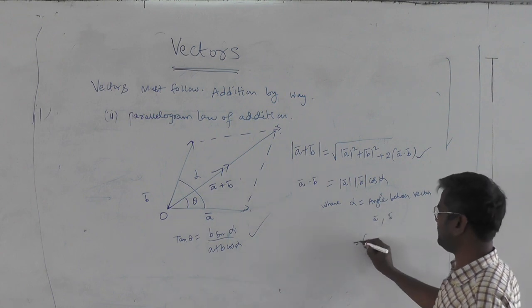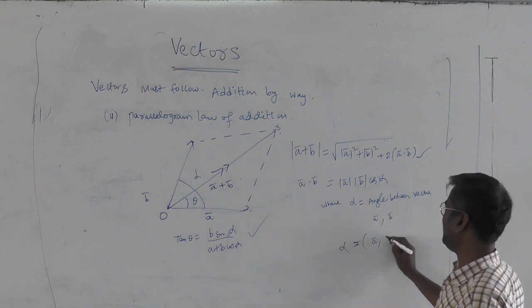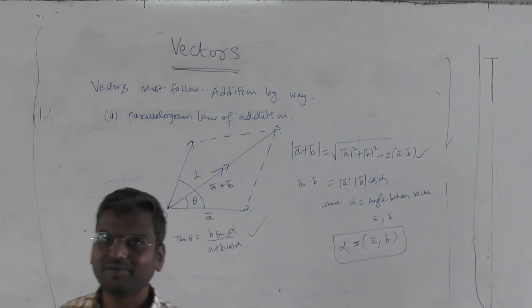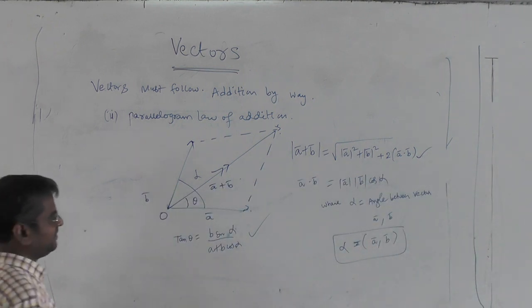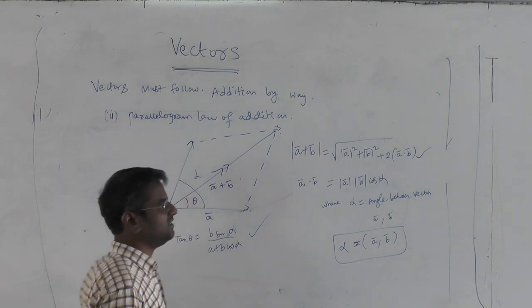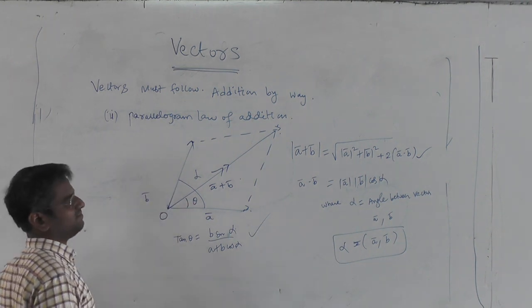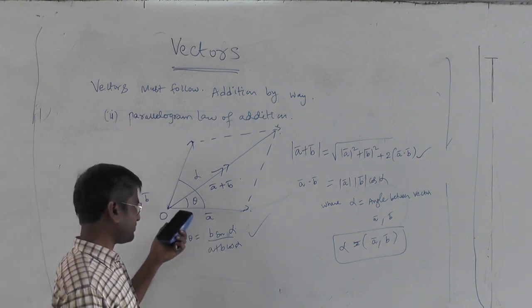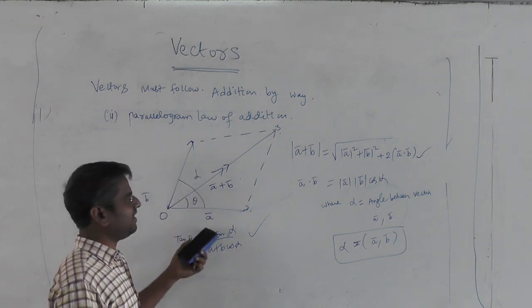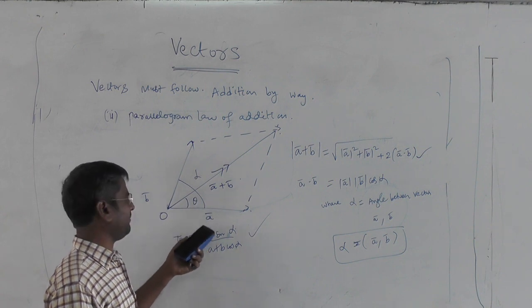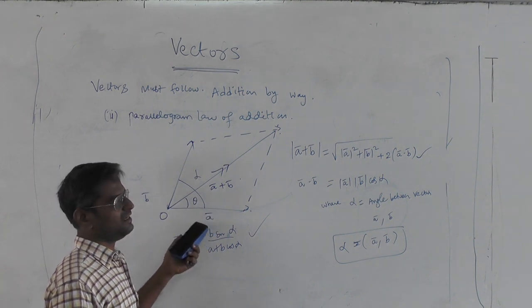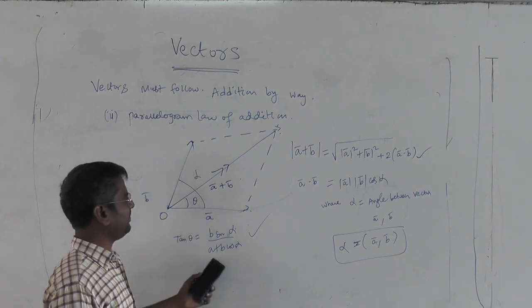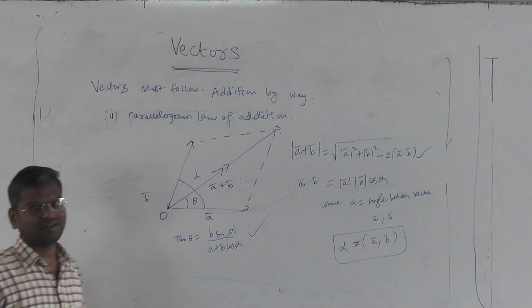The angle alpha between two vectors is also written in brackets as A bar comma B bar in this notation. That is the angle between two vectors. So using all this, by taking projections, I think you already learned this in physics. If the resultant makes an angle theta with the A bar, then tan theta is going to be equal to B sin alpha by A plus B cos alpha. Okay?